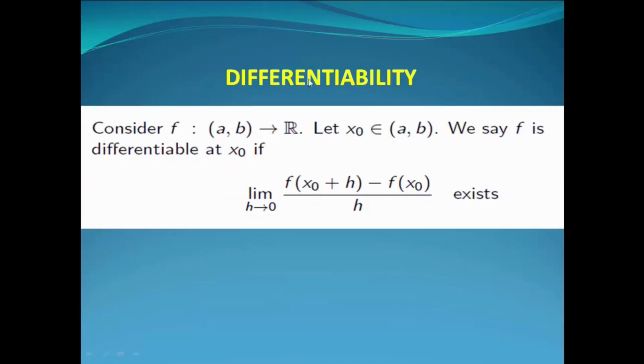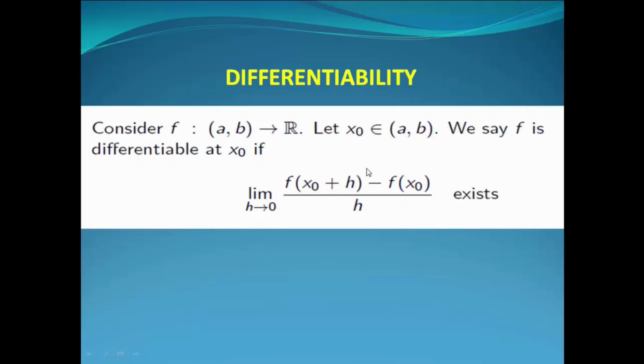Now recall the definition of differentiability. We consider the function f and x0 belonging to the open interval (a, b). We say f is differentiable at x0 if this limit exists. Just note this fraction and its denominator h. We can rewrite this h as x0 plus h minus x0.